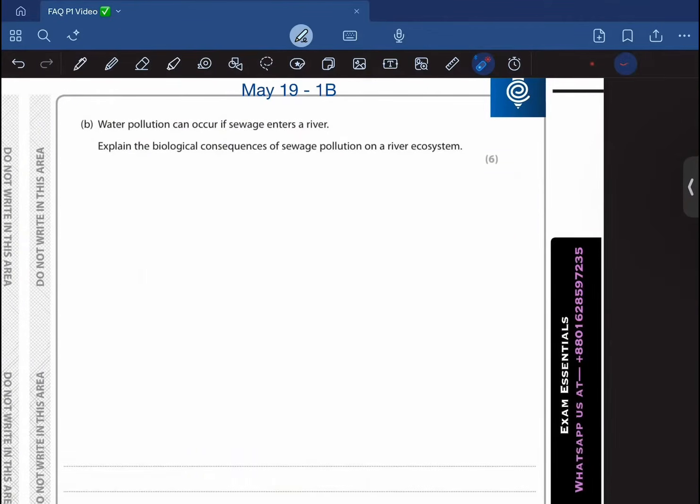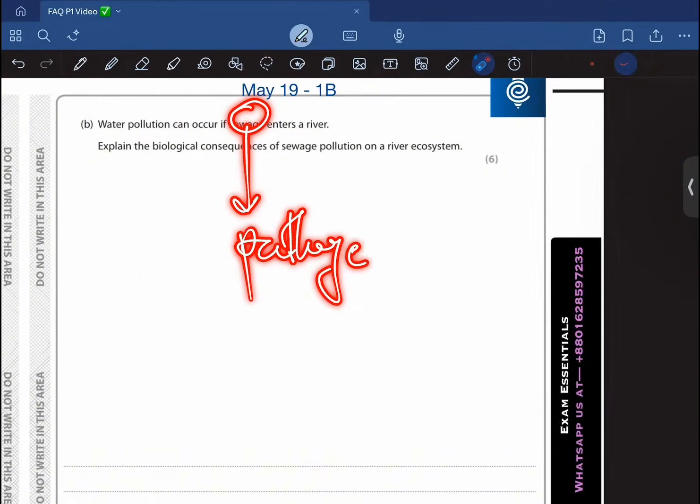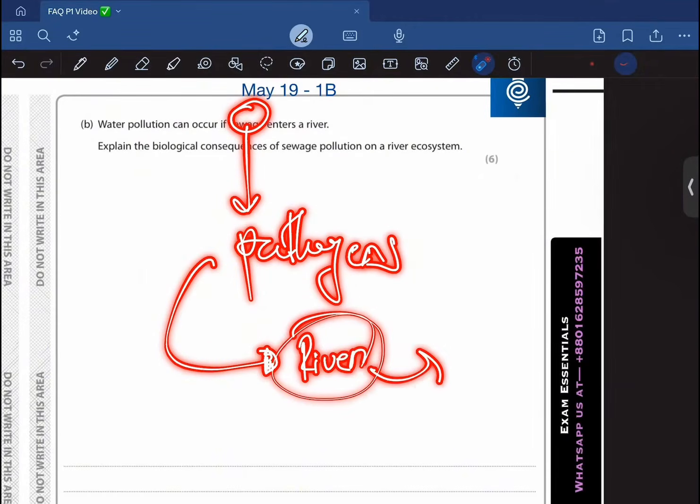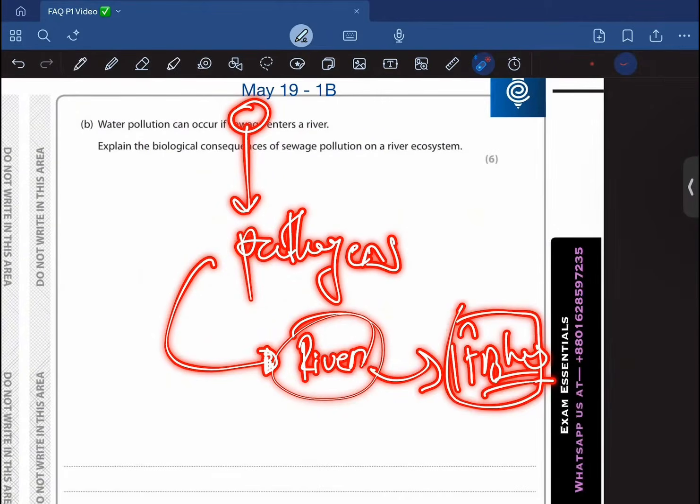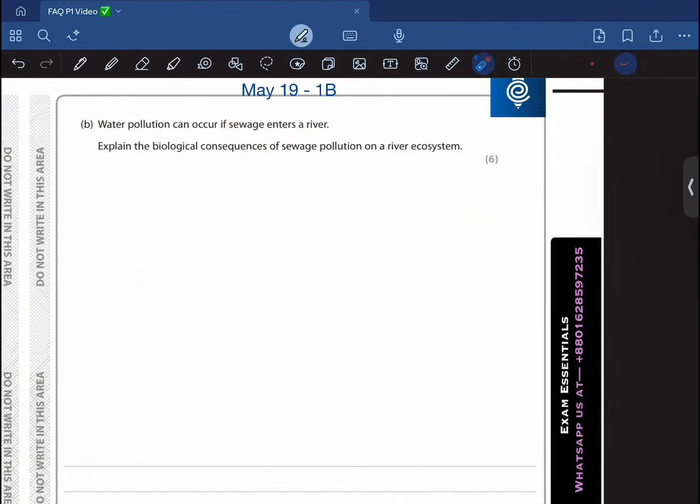And yeah, the sewage also comprises some pathogens as well. And once these pathogens enter the river system or the lake system, they are going to infect the fishes and insects as well, right? And would result in their death. And yeah, more or less that is everything.